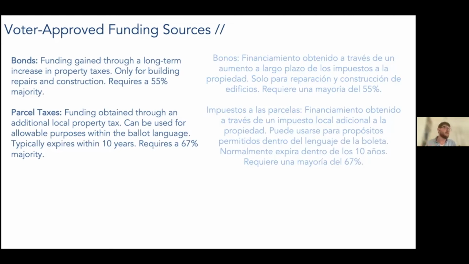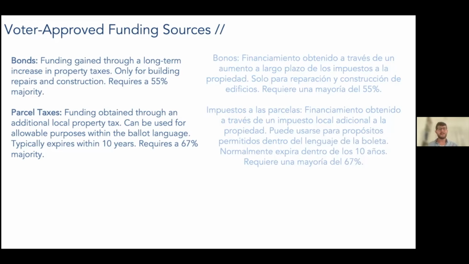And it can be anything, right? They can essentially write this as general as they need to be a slush fund for a school district, or they can get specific to say, we're going to fund middle school arts programs, right? And that's it. That's what this parcel tax is for, and nothing else. And so depending on how parcel taxes are written, how they're put on the ballot, can give districts more or less flexibility with how to use that money.